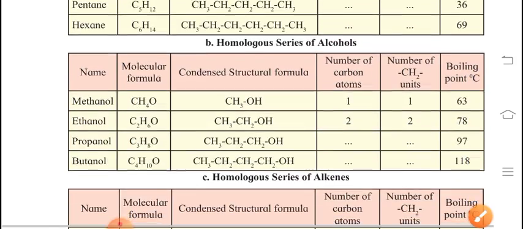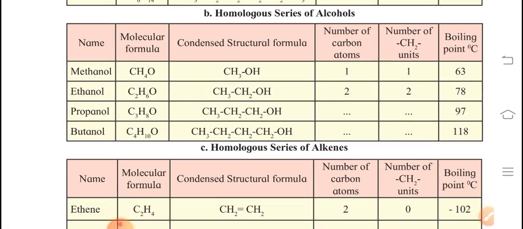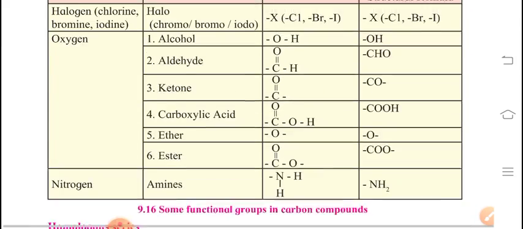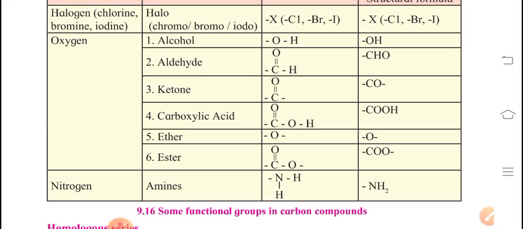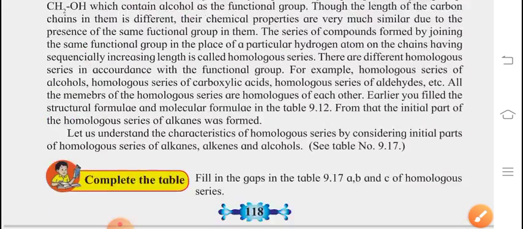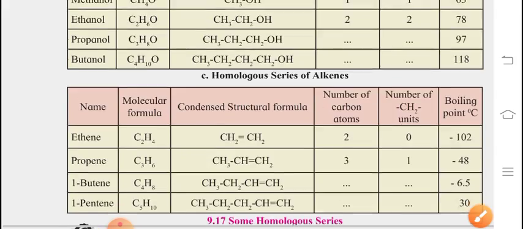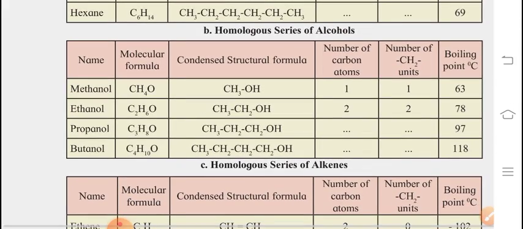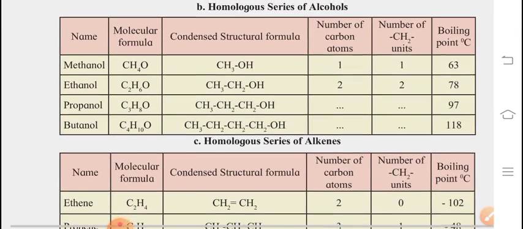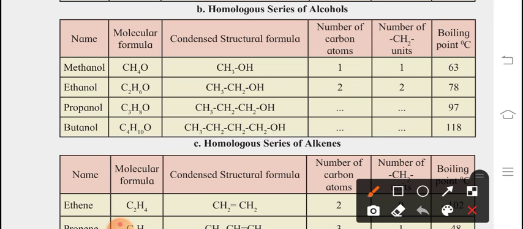Next is homologous series for alcohols. What is the meaning of alcohol? Whenever you are writing alcohol, you have to write it with the formula OH. I am repeating again and again. Whenever alcohol comes, you have to write OH with the straight chain of the carbon atom. So here is the homologous series of alcohols. Now we can recognize their names also.